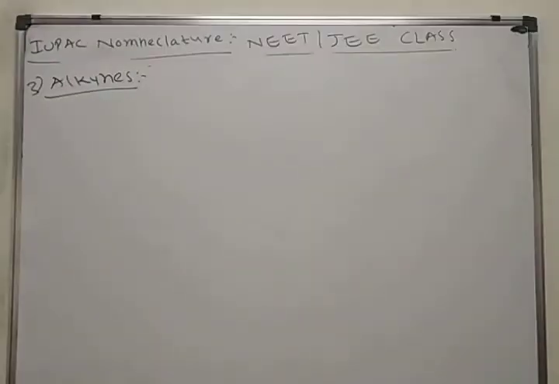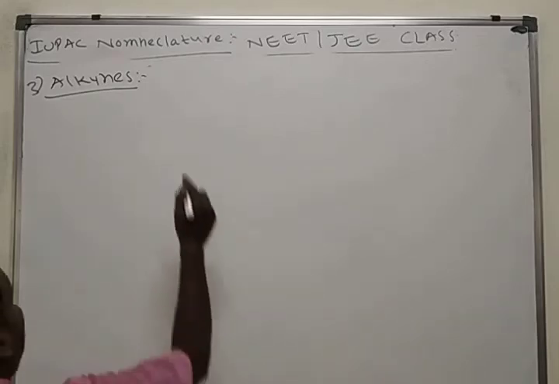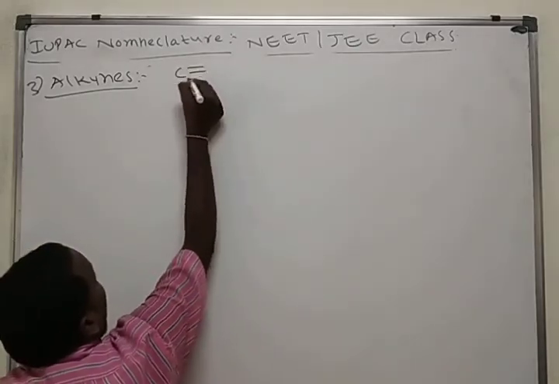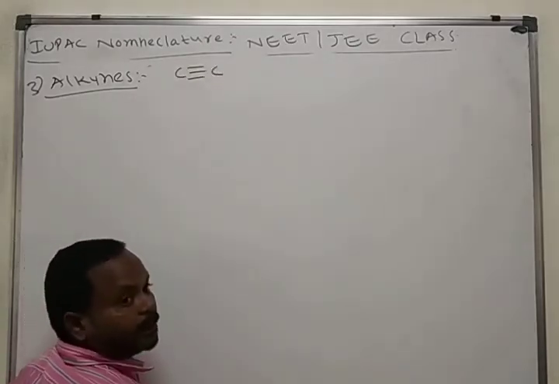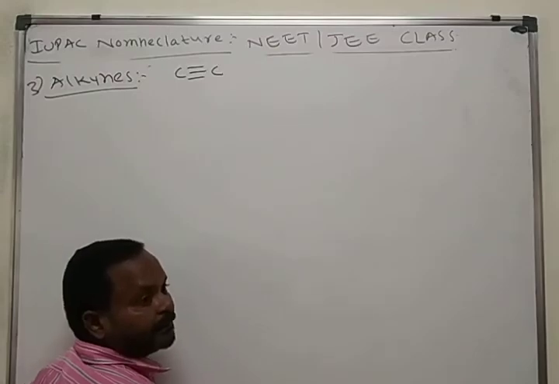What are alkynes? Carbon-carbon triple bond molecules we call alkynes.